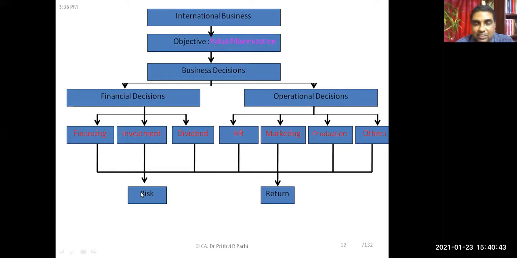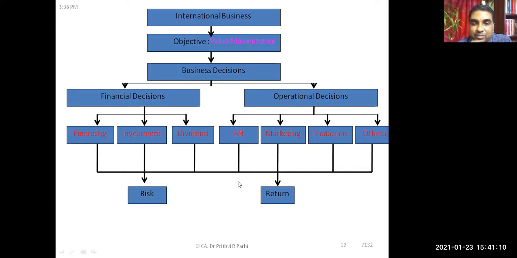To take this decision, I need to know what is the risk involved in that decision. I also need to know what is the return associated with that decision. Every decision you take, there will be some benefit, is it not? You are expecting some kind of benefit from that decision, yes or no? You think by taking that decision, you will get some benefit.